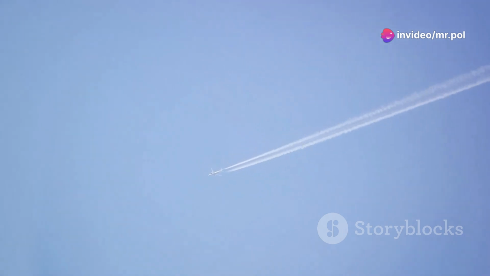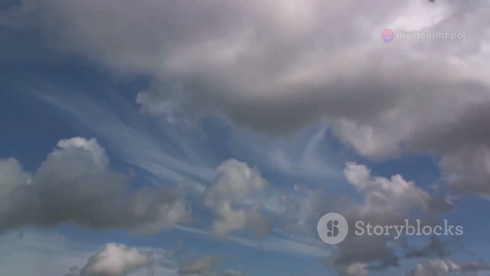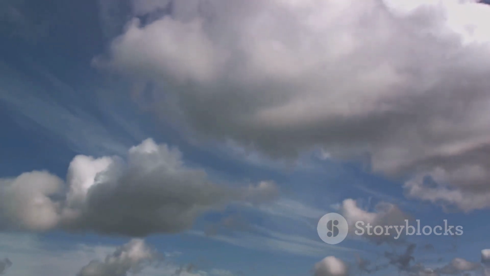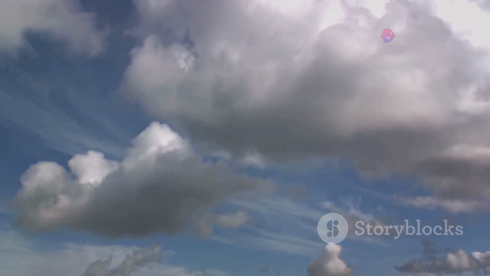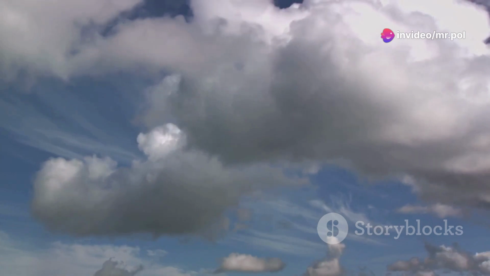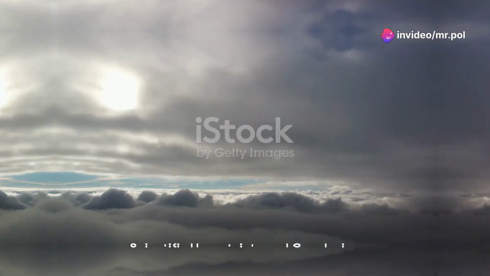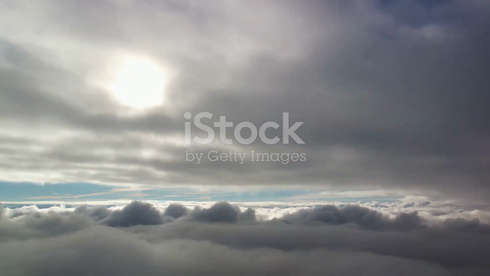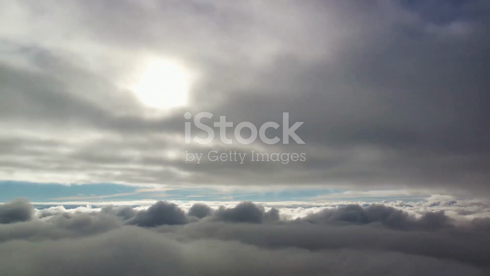Lastly, we must address the ethical considerations. The capacity to manipulate weather patterns can yield far-reaching results. Decisions about the timing and location for initiating cloud seeding operations must weigh ethical, social, and economic implications. As we conclude, despite numerous years of study, cloud seeding remains shrouded in scientific uncertainty.